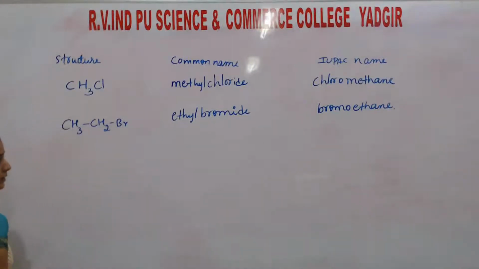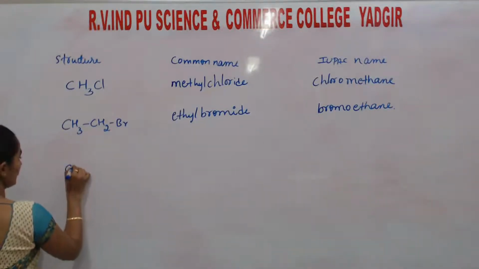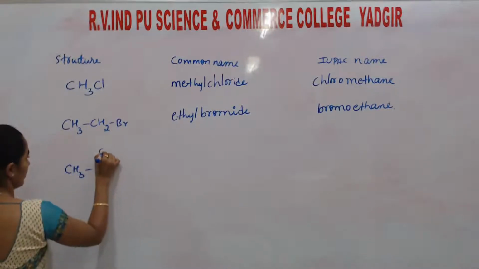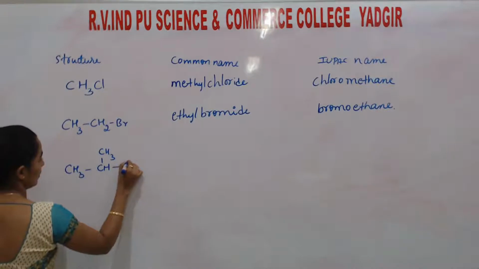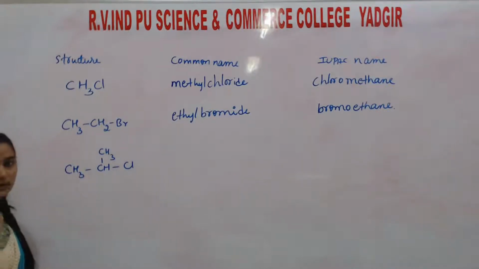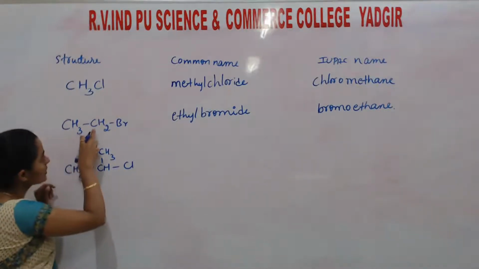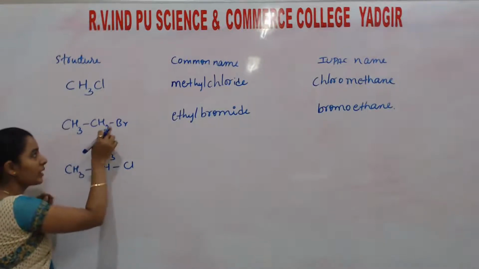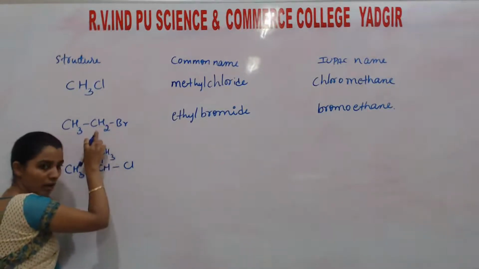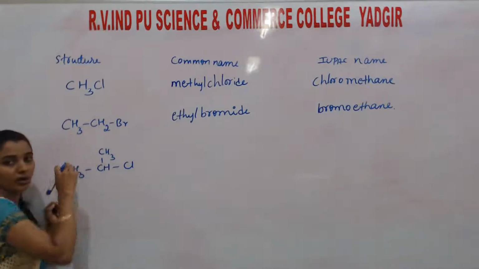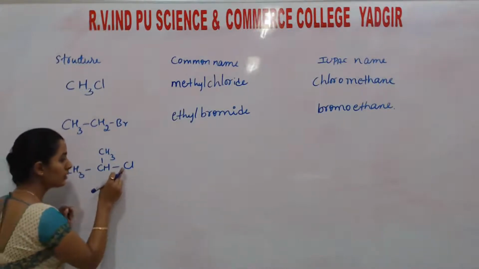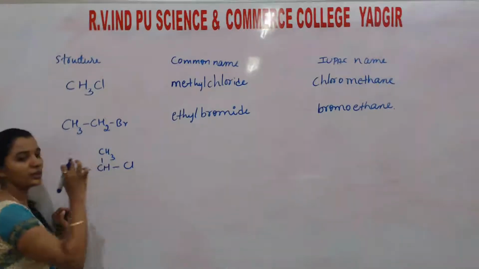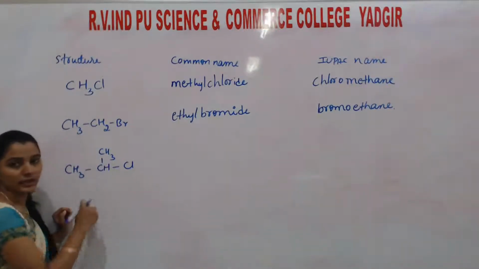Okay. Next. Students, this is an alkyl halide. This is a primary alkyl halide because the carbon to which the halogen is attached is further attached to one carbon. Here, the carbon to which the halogen is attached is further attached to two carbons, so it is secondary.